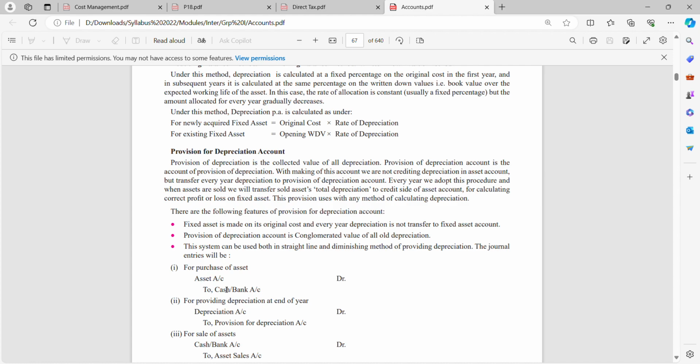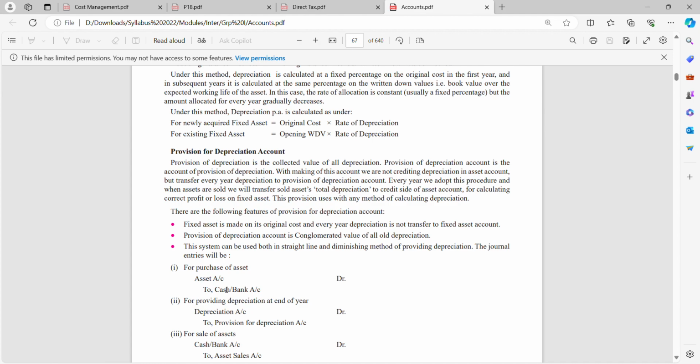There are the following features of the provision for depreciation account. The fixed asset is shown at its original cost, and every year's depreciation is not transferred to the fixed asset account. The provision for depreciation account is a conglomerate value of all depreciation. This system can be used in both the straight line and diminishing balance methods of providing depreciation.